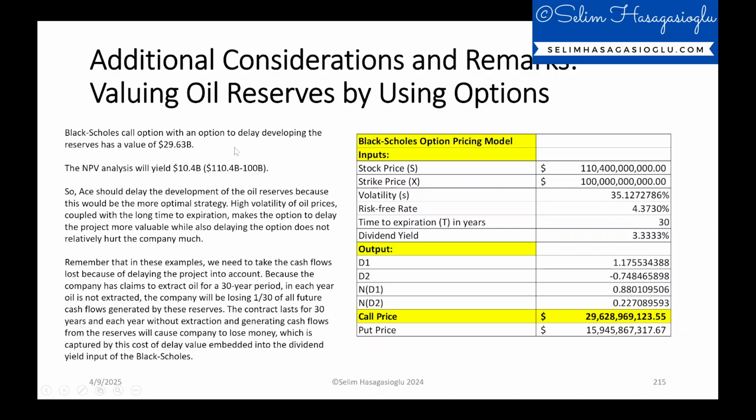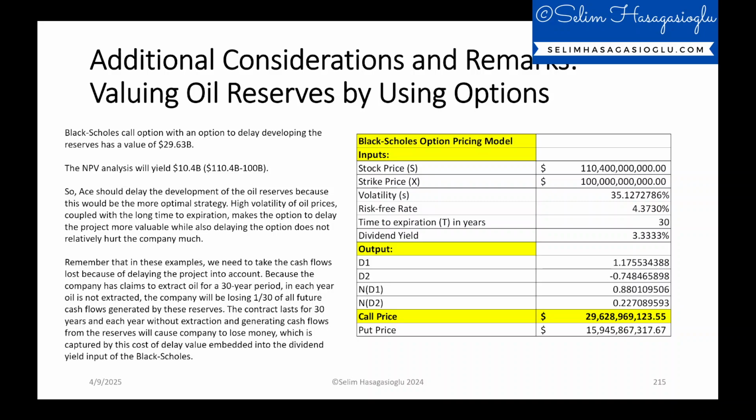So ACE should delay the development of the oil reserves because this will be the more optimal strategy. High volatility of oil prices at 35% coupled with the long time to expiration at 30 years makes the option to delay the project more valuable, while also delaying the option doesn't relatively hurt the company much. And remember that in these examples, we need to take the cash flows lost because of delaying the project into account. Because the company has claims to extract oil for a 30-year period.